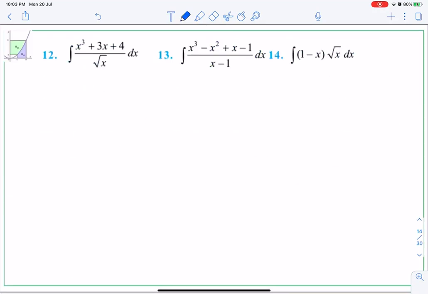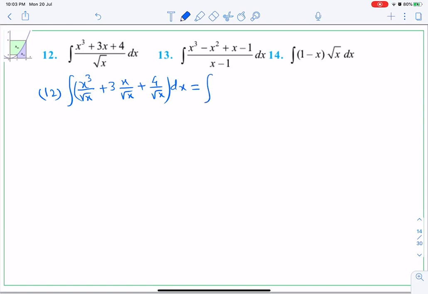Okay, next question, question number 12. Integral x cube upon root x, I am going to separate them directly. x cube upon root x plus 3x upon root x plus 4 upon root x, dx with all of them. Now simplify the powers.